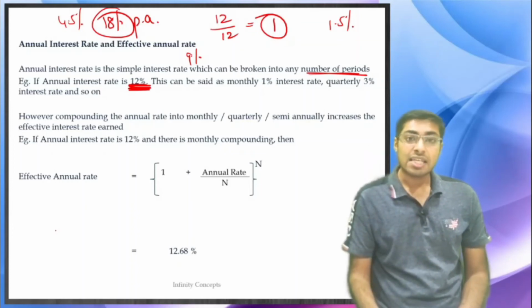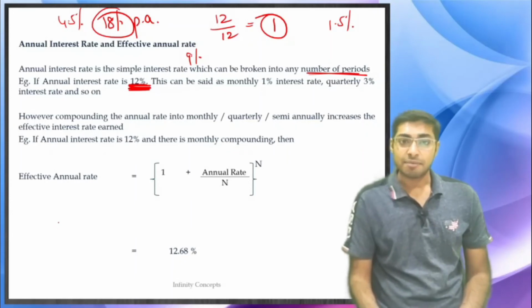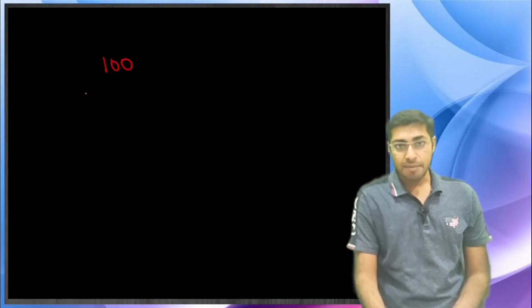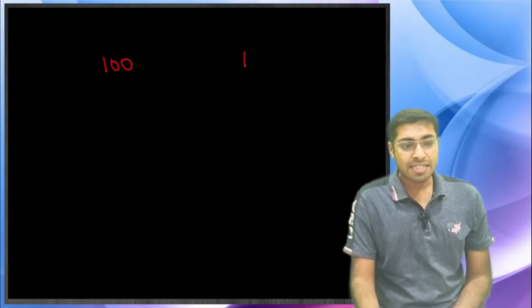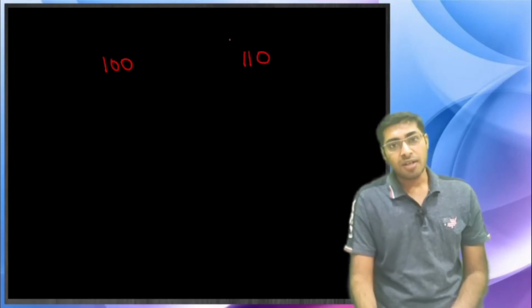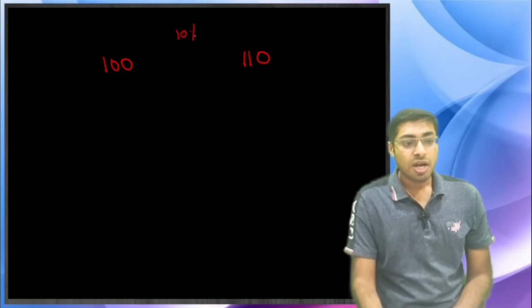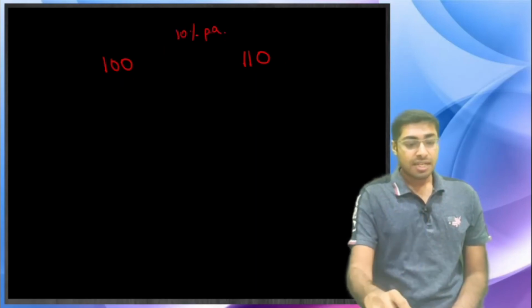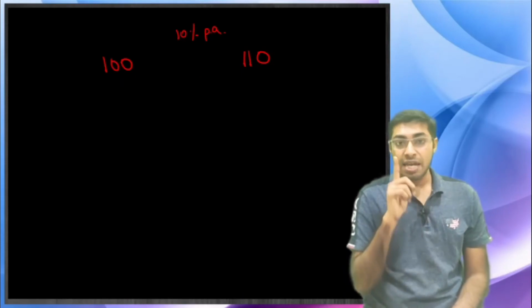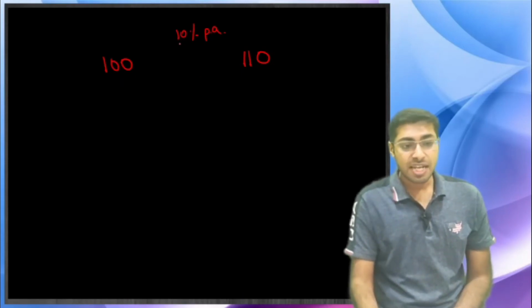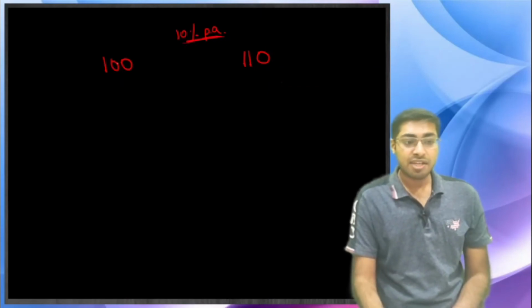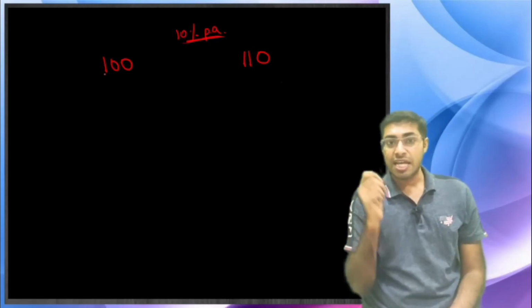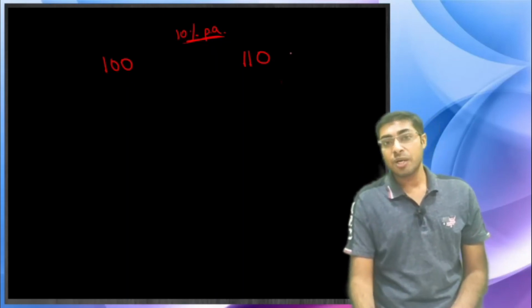The other thing is effective annual rate. Now remember one thing, if in a bank you are putting $100 today, and after 1 year the bank gives you back $110, it means the bank is offering you 10% per annum. This is the annual interest rate, which is 10%. After 1 year the bank is giving you 110, so 10% is also your effective annual rate.